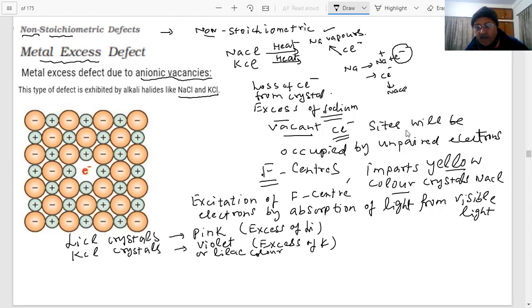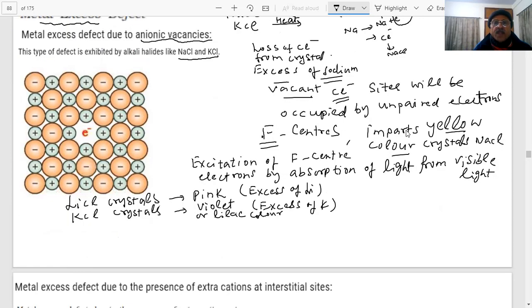Important question for the paper, I am telling you. This is a very favorite question, asked repeatedly, students. Why do sodium chloride crystals become yellow on heating? Why do lithium chloride crystals appear pink, students? And potassium chloride crystals appear violet in color. A very, very important question that can be asked in the paper.